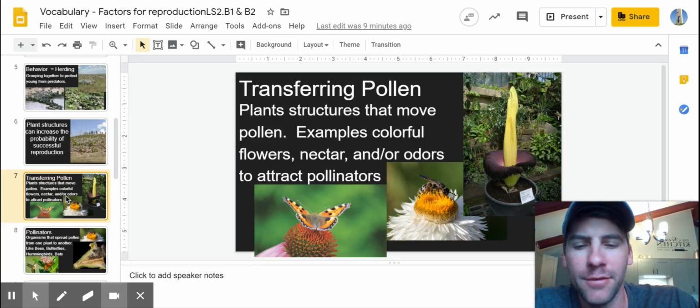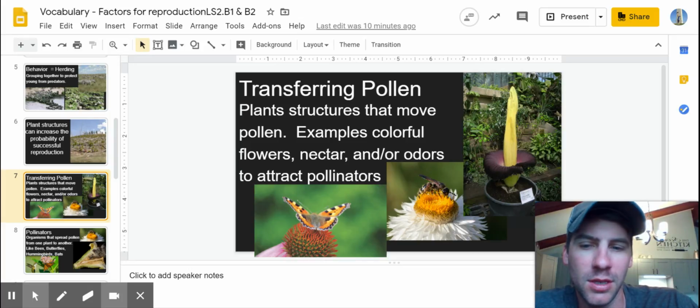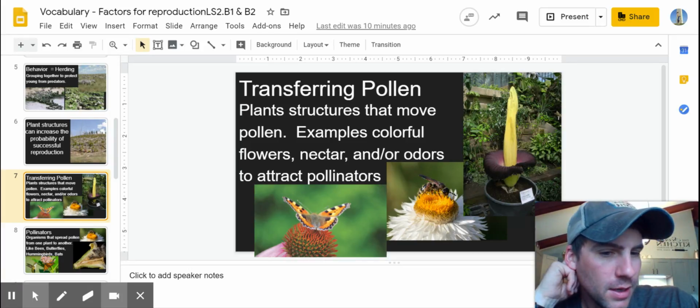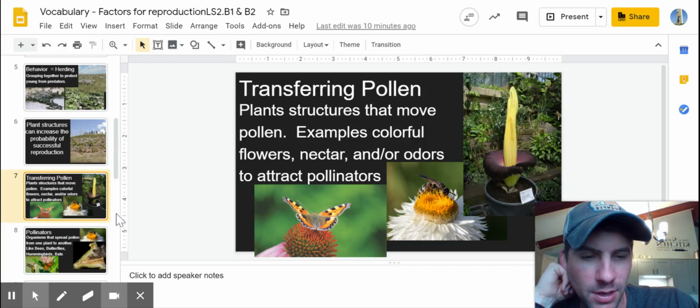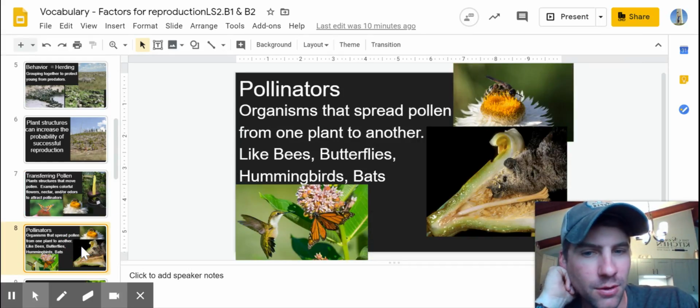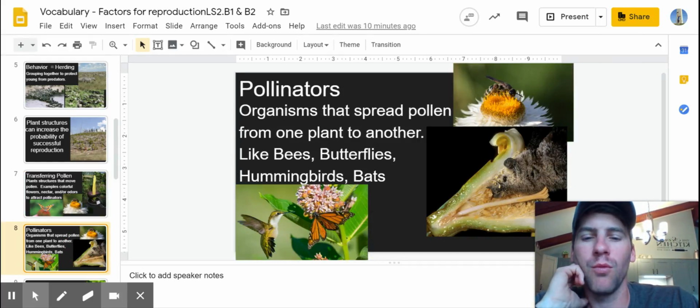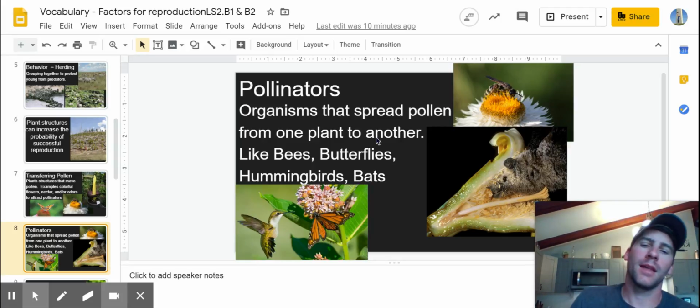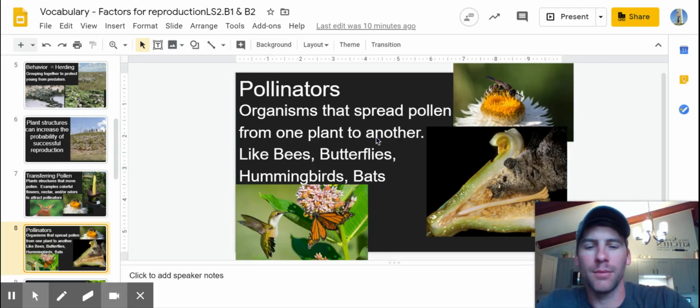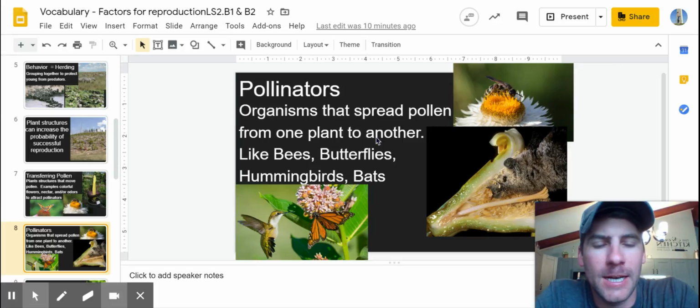So they have bright colors, sweet nectars. So those are structures that move pollen. Examples, we have flowers, nectar, colors, and odors to attract pollinators. Pollinators is the next word, I believe, and that is just any organism that spreads pollen from one plant to another, like bees, butterflies, and hummingbirds, and some bats.